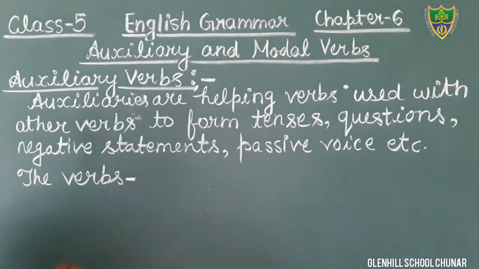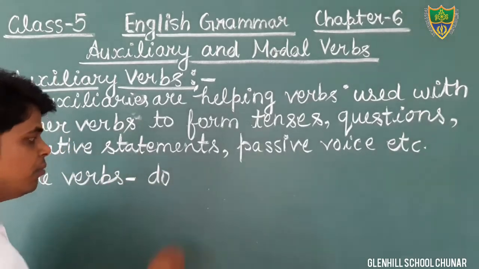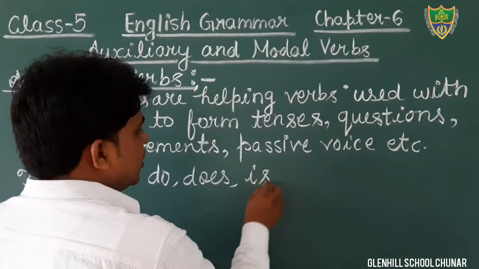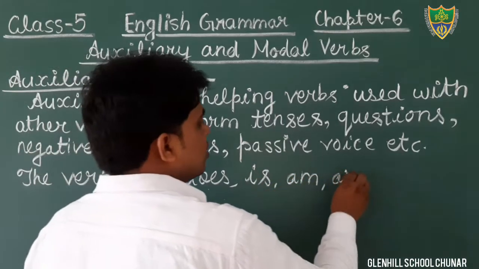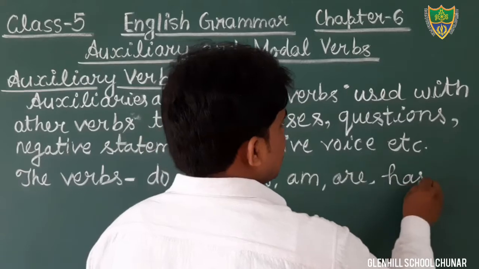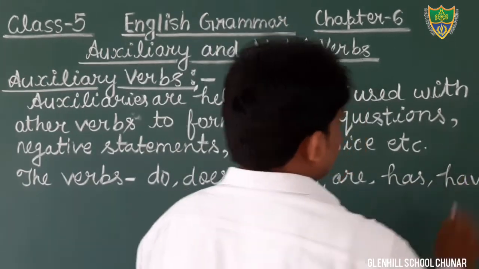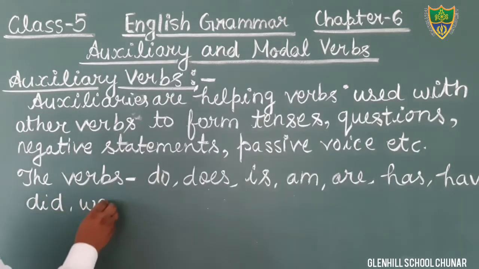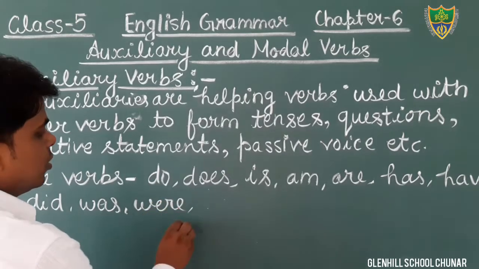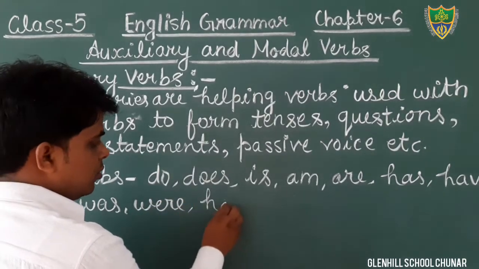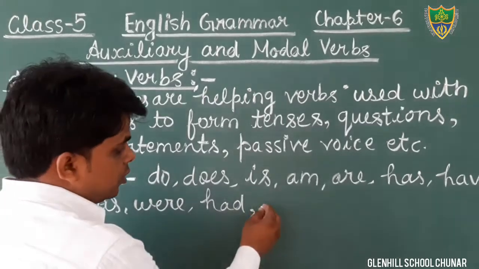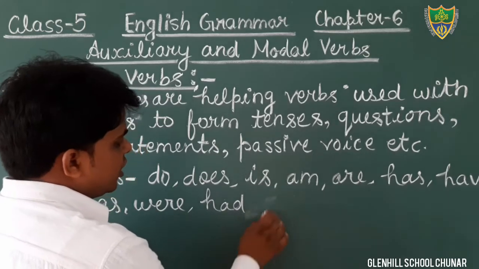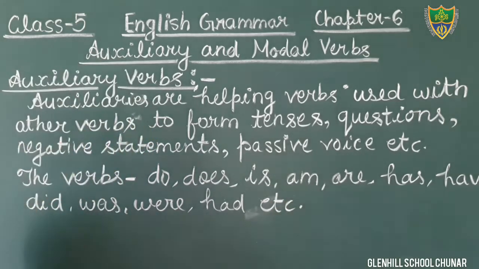Just write down the verb do. Do is a helping verb. Does is a helping verb. Is, am, are, has, have, did, was, were, had, and you can say etc. You can write etc. Okay, these are the helping verbs.